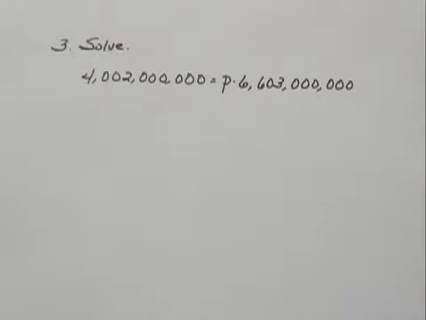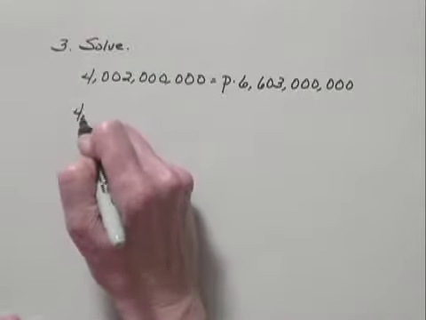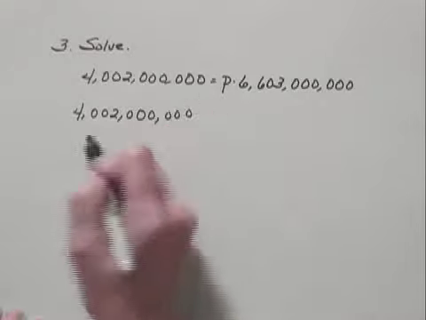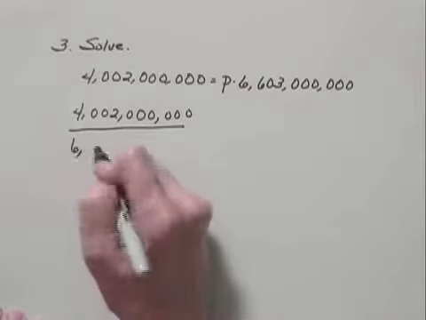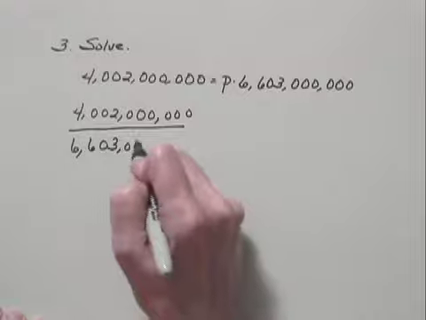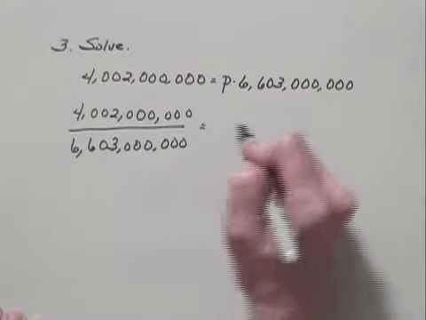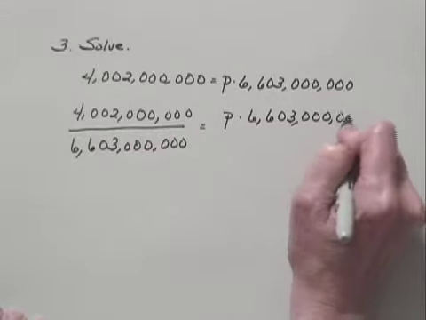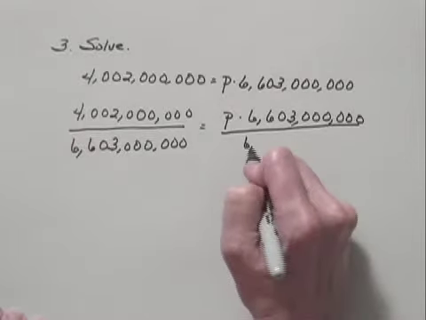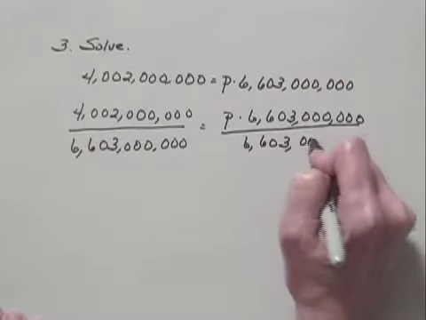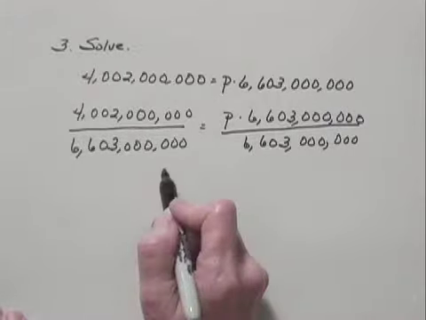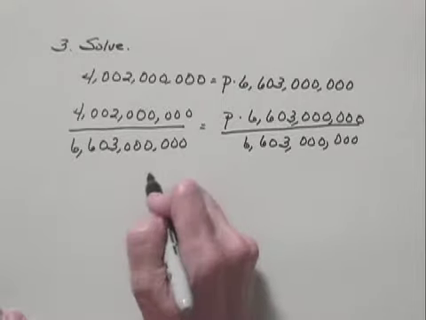We can get P alone on the right-hand side if we divide both sides by this number that's multiplied times P. So we'll have 4,002,000,000 divided by 6,603,000,000 is equal to P times 6,603,000,000 divided by 6,603,000,000. And on the left-hand side, when I do the division and round to 3 decimal places, I get